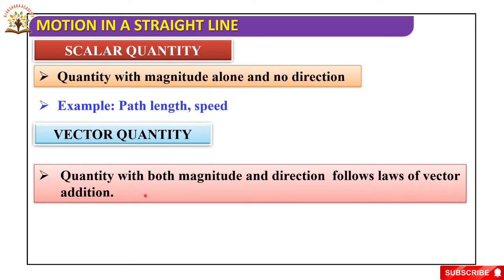A quantity with both magnitude and direction that follows the laws of vector addition is a vector quantity. Examples of vectors are displacement, velocity, acceleration, force. All these are examples of vector quantities. So a scalar quantity is a quantity with magnitude alone and no direction, and examples of scalars are path length and speed.